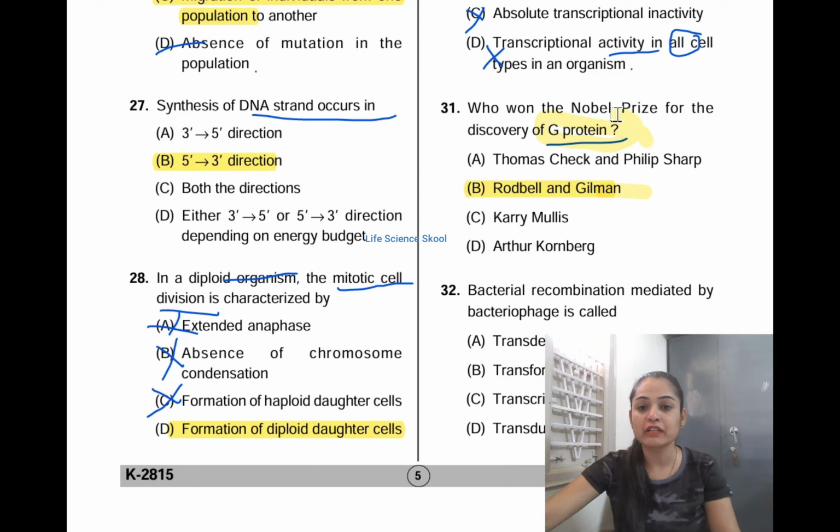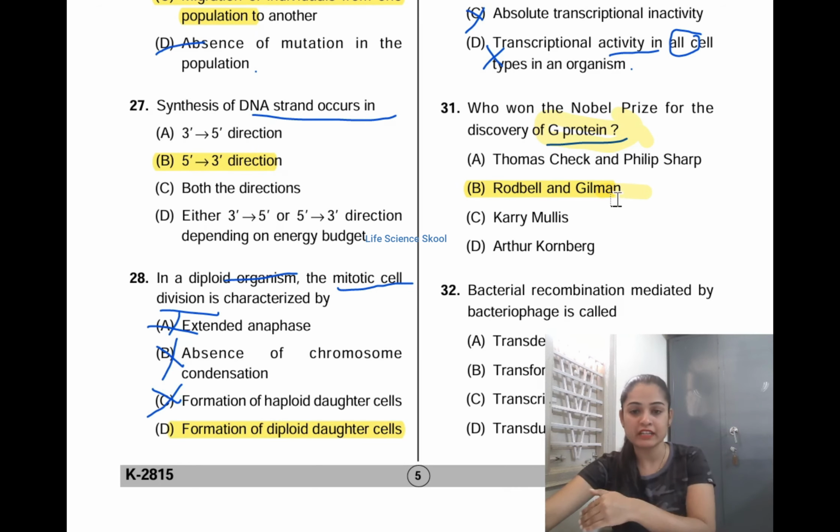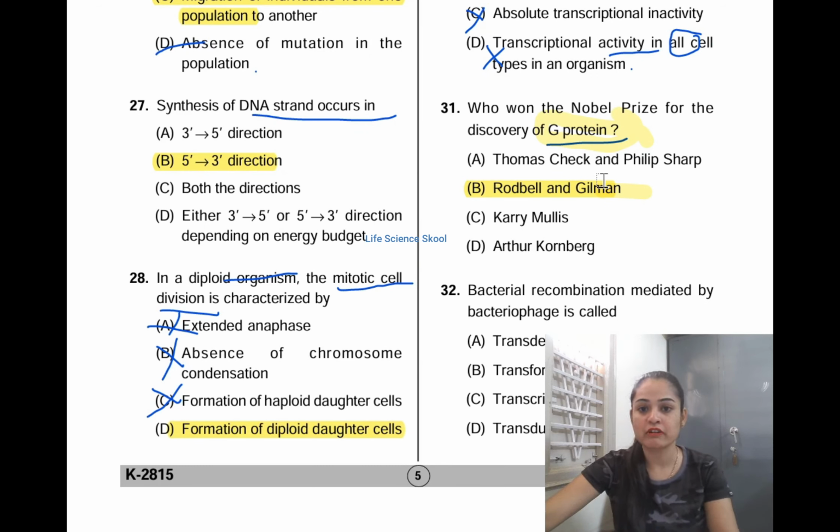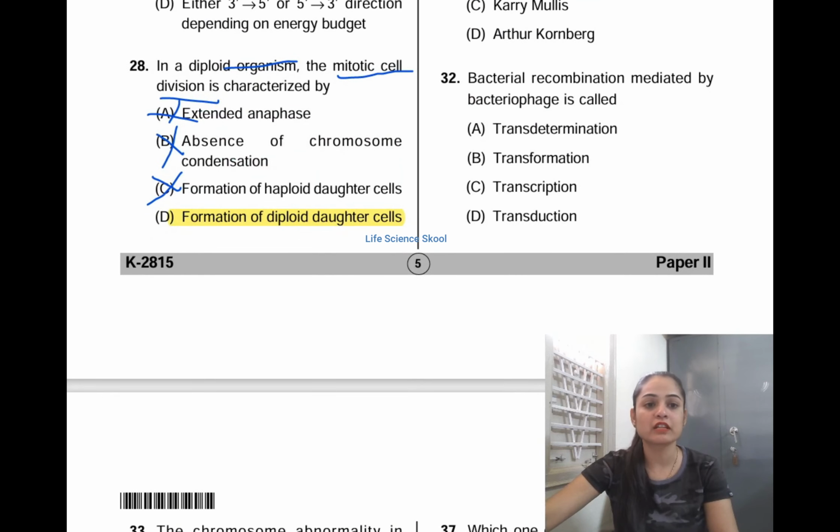G proteins are nothing but guanine nucleotide binding proteins, and these G proteins act as molecular switches inside a cell. They play a crucial role in transferring the signal from various stimuli from outside of the cell and transmitting it to the interior of the cell. That is the function of the G proteins, and these G proteins are coupled with GTP, which is converted into GDP. And this G protein was discovered by the scientists Rodbell and Gilman. That is the correct answer. Moving on to the next question.